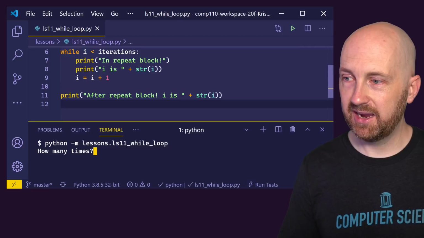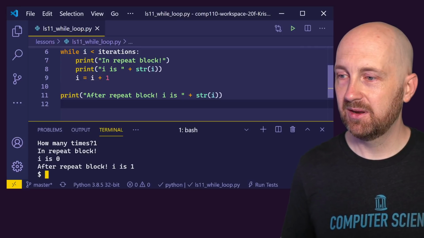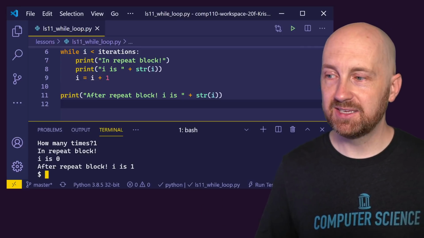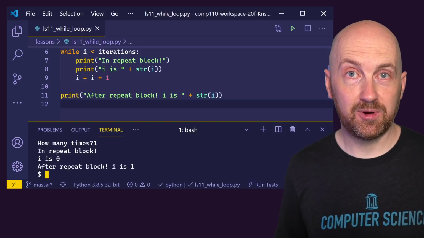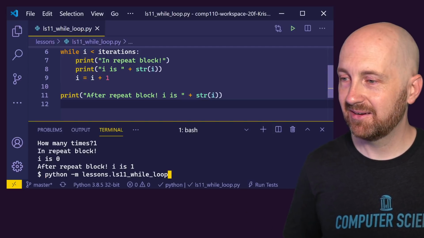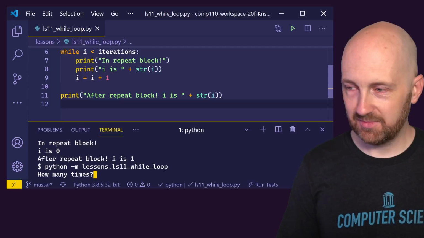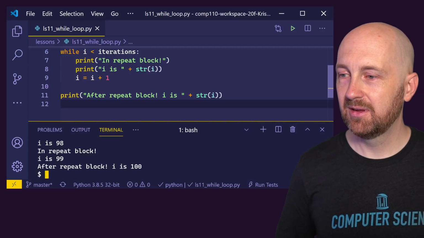And so now when this program runs, it asks us how many times do we want to loop. And let's say I press 1. In repeat block, I is 0. After repeat block, I is 1. No, that's not too exciting. Let's try this one more time. But this time I say 100.